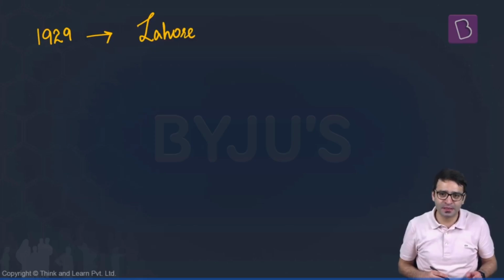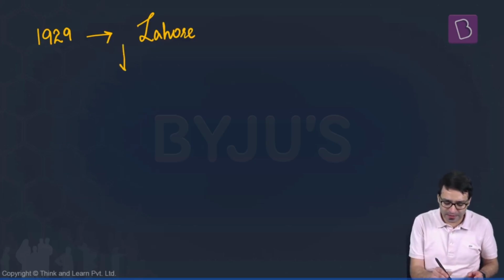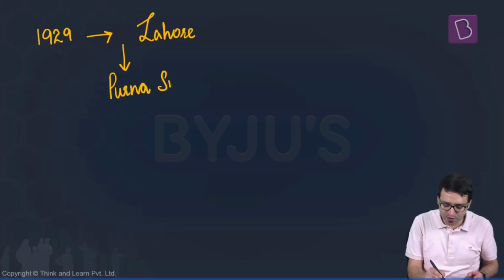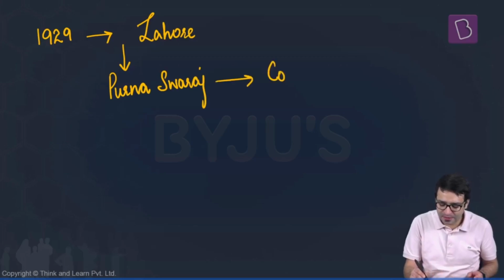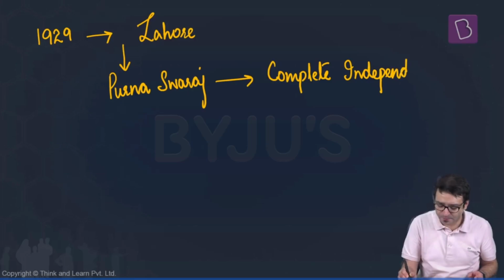The resolution was that from now onwards, the goal, the objective of the Congress is Purna Swaraj. What is Purna Swaraj? Complete independence. What is this complete independence?